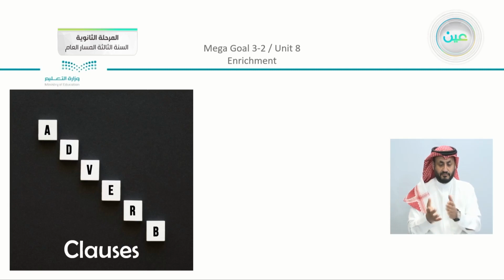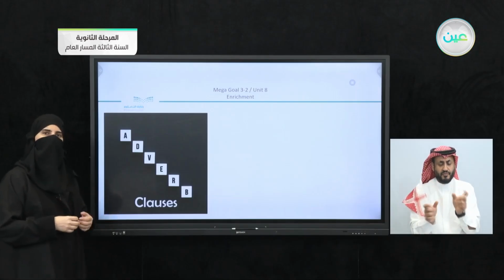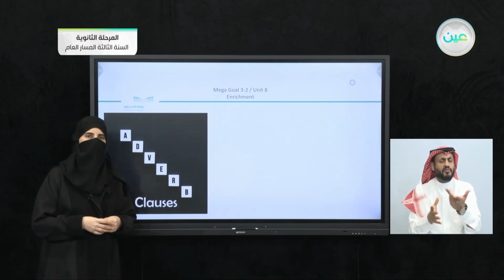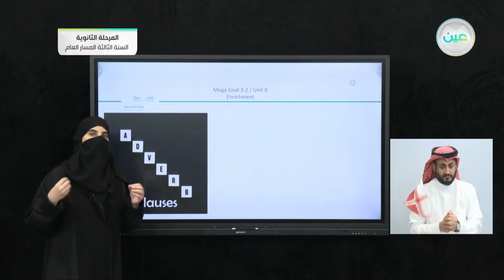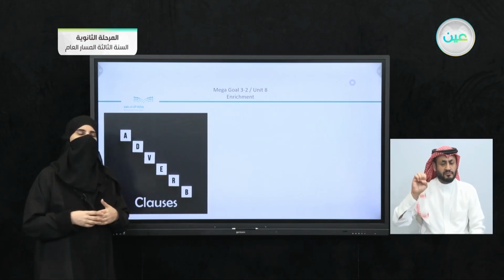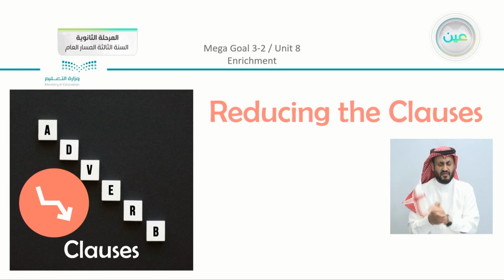Now, another part that we studied also in our grammar lesson was about adverb clauses. Now, just recall, what did we say about adverb clauses here? You can recall the idea of the clause here, and we use the adverb. What did we do to it? Now, I'm going to give you just a hint here. We have something that is actually shortened, going down, not too much. Our structure was reducing the clauses. Now, reduce means that we are going to shorten them a bit.